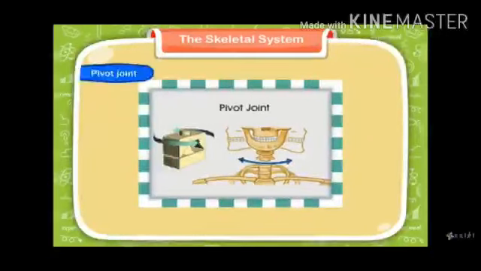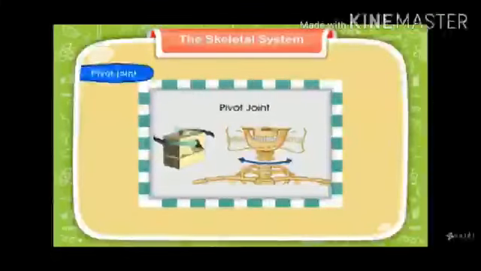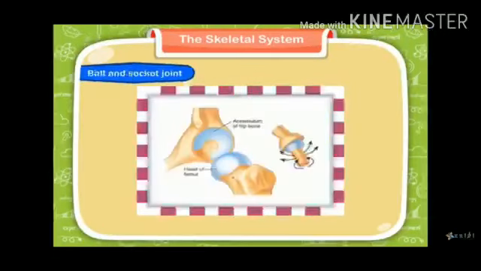Pivot joint. A pivot joint is a joint present between the neck and the first vertebra of the backbone. Pivot joint helps our head to move in all directions. It can bend sideways also. Next, ball and socket joint.